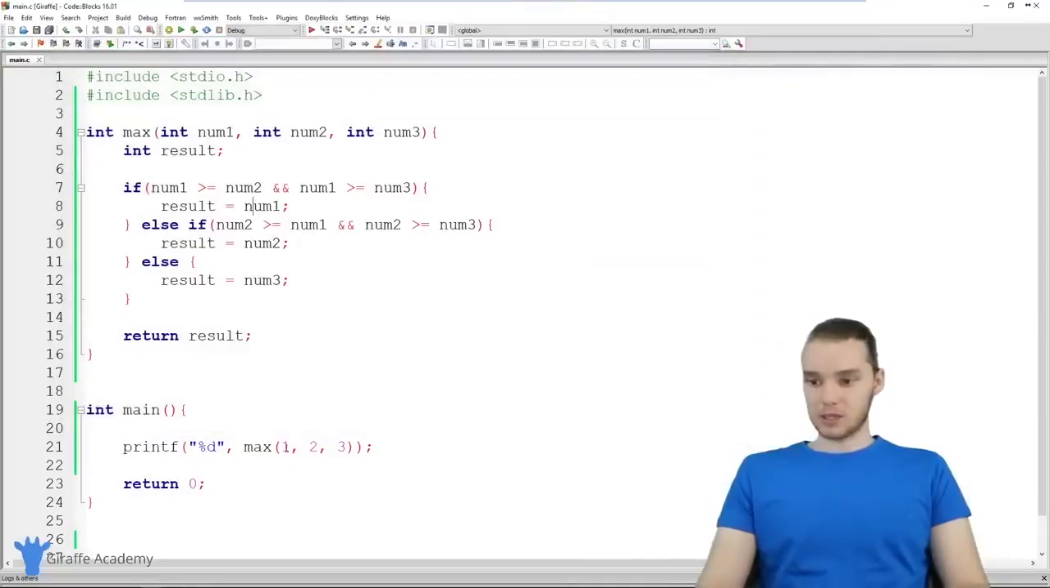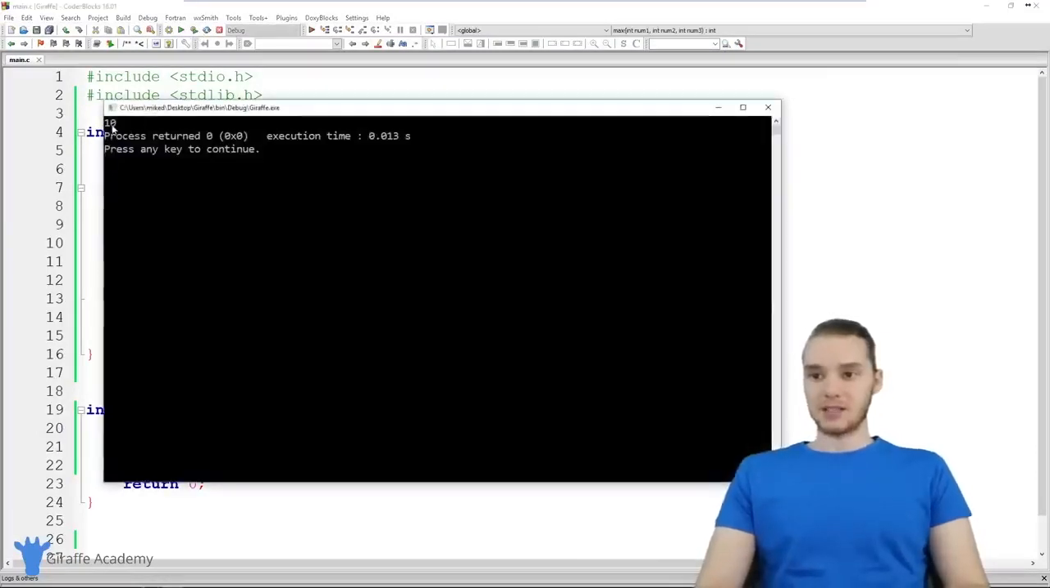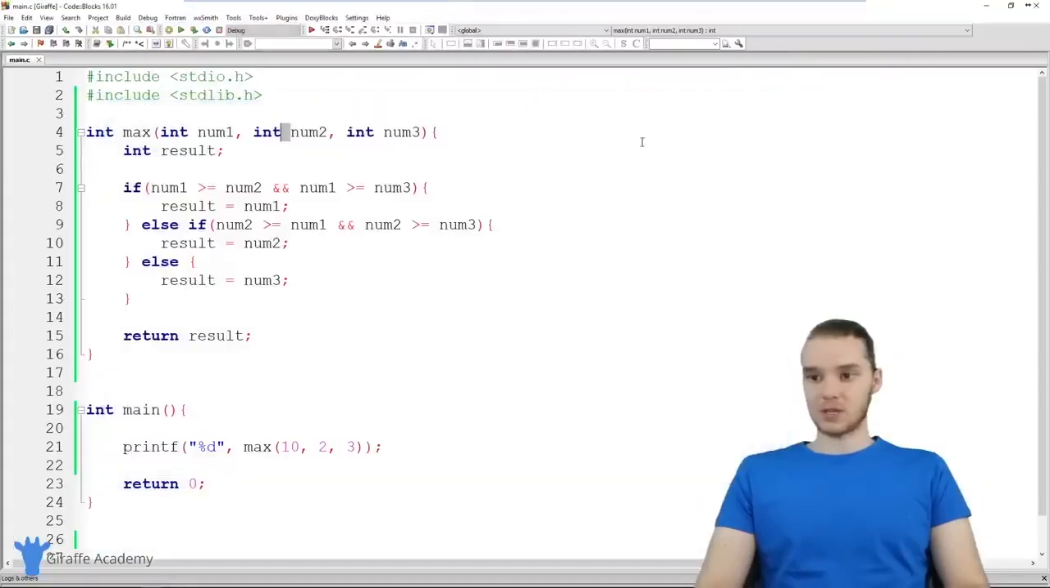So let's try to make one of the other ones the biggest. We'll make the one in the first slot the biggest, and let's run this again. You can see that it returns 10. So this function is working.